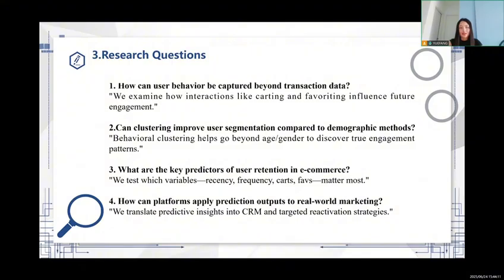3. What are the key predictors of user retention in e-commerce? We test which variables: recency, frequency, cart, favorites, monetary. 4. How can platforms apply prediction outputs to real-world marketing? We translate predictive insights into CRM and targeted reactivation strategies. Okay, let's see the next PPT.